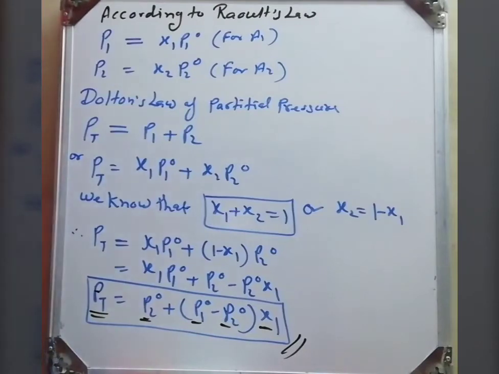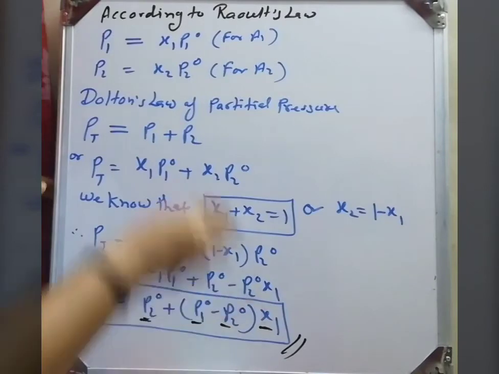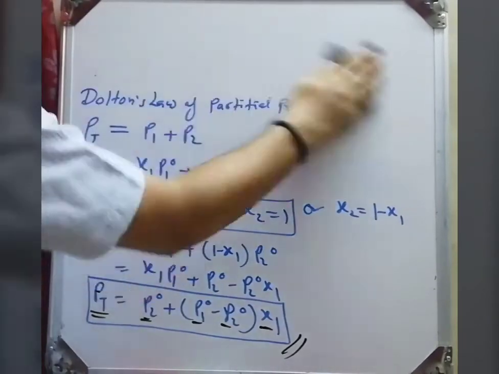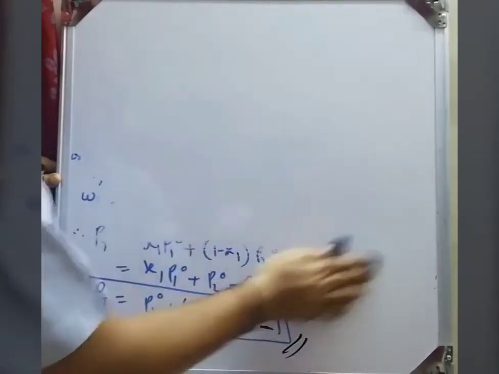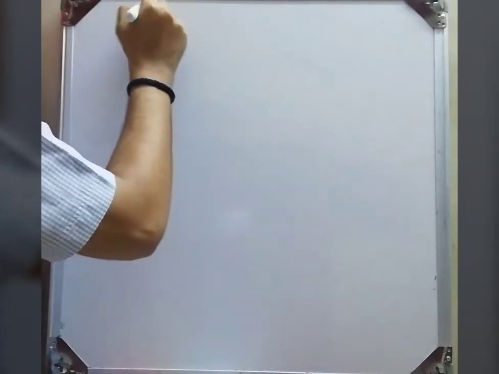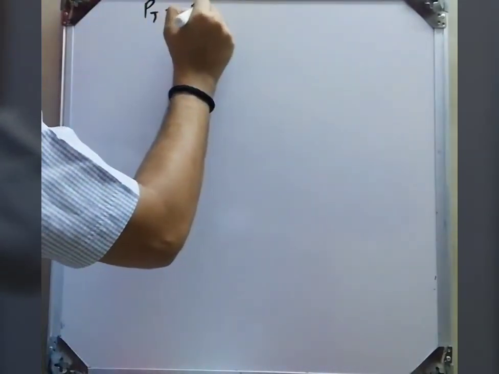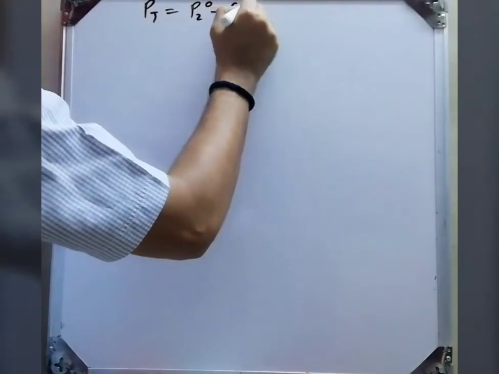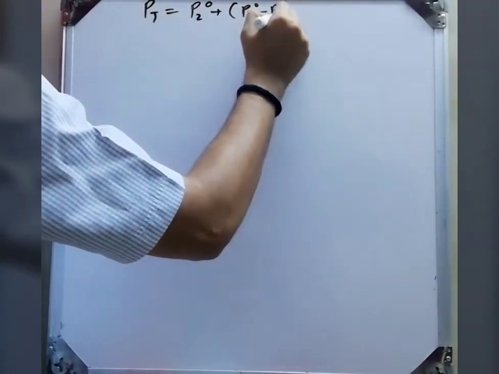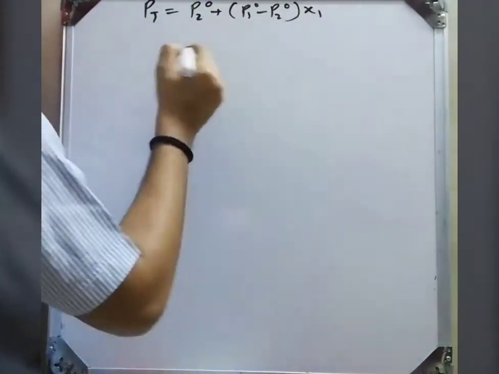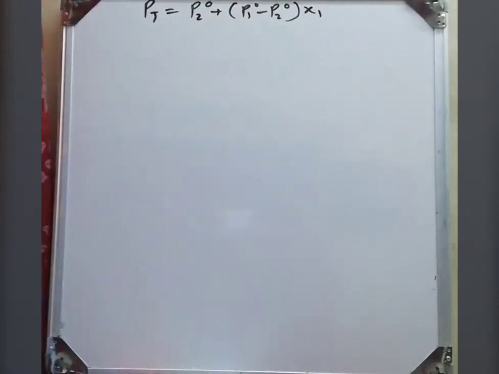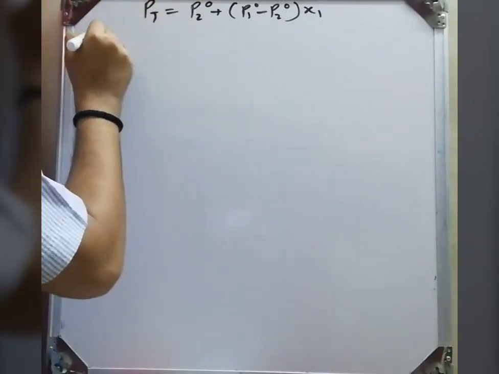Now this Raoult's law, where Pt is equal to P20 plus (P10 minus P20) into X1. A solution which obeys this Raoult's law over the whole range of concentration is called what? Ideal solution. At all temperature and concentration, if it obeys the Raoult's law, it is called an ideal solution.